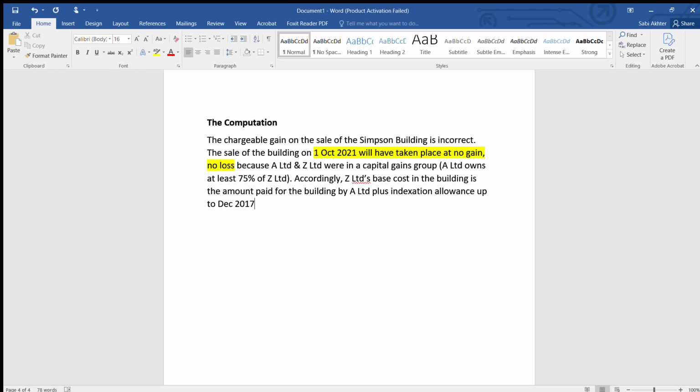Okay. Since this is earlier, so it is not always December 2017. It differs from question to question, whichever is earlier. Since this is earlier, December 2017. Then the no gain, no loss transfer.